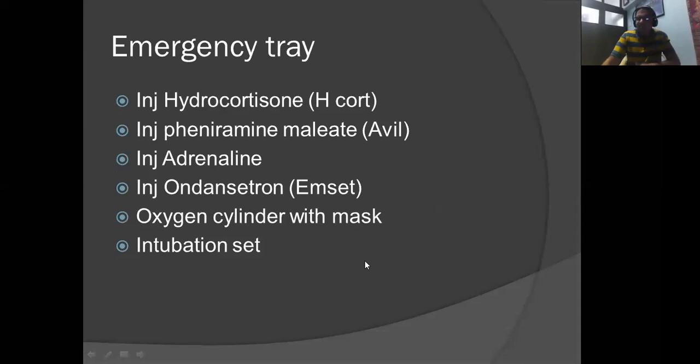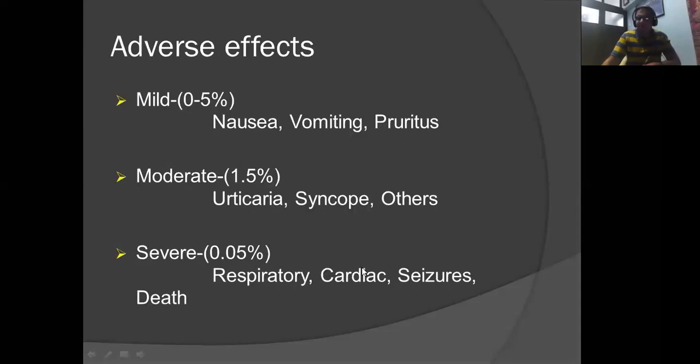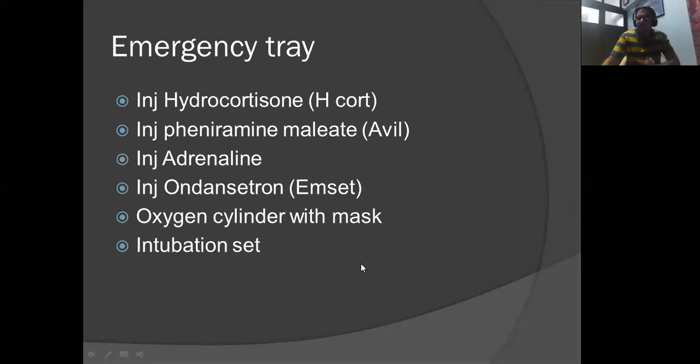Though there is a very small chance of serious side effects, we have to be prepared. So always make sure that whenever you're planning to do an FFA, you have an emergency tray containing at least a vial of injection hydrocortisone, a vial of injection Avil, injection adrenaline, an MSET, an oxygen cylinder with a mask, along with an intubation set. Without this emergency tray available as a standby, you should never proceed with the procedure.